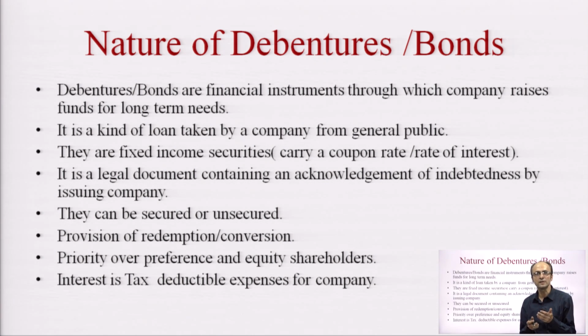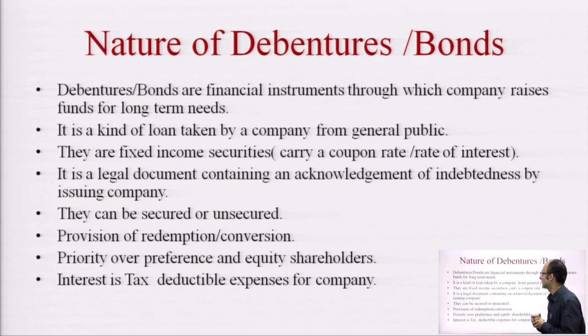For long term needs, for purchasing fixed assets and for long term investments, there are several instruments in the financial market, that are shares, debentures and long term loans that you can take from the bank. Debenture is one of those, and these long term needs generally range from more than a year, to 5 years, to 10 years and to 15 years, and a bond duration can go beyond 15 years also, it can be of 20 years also.